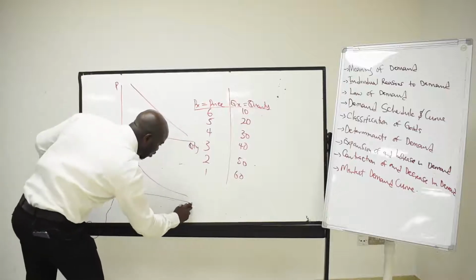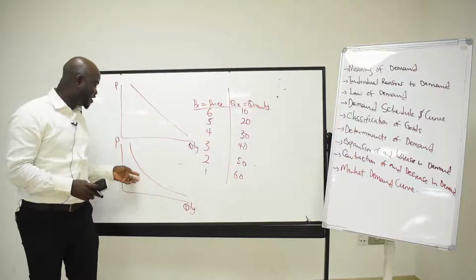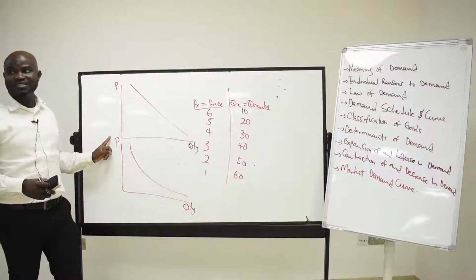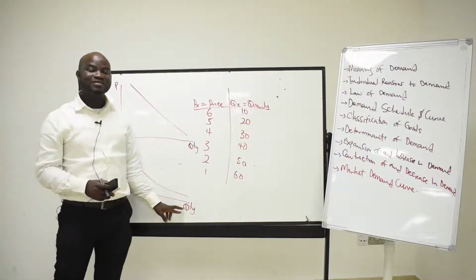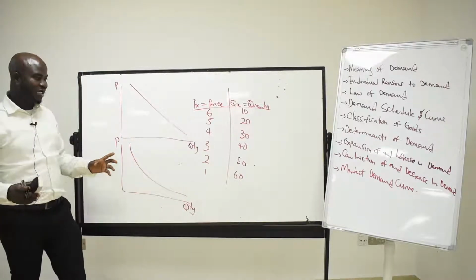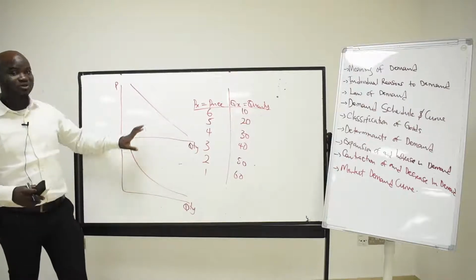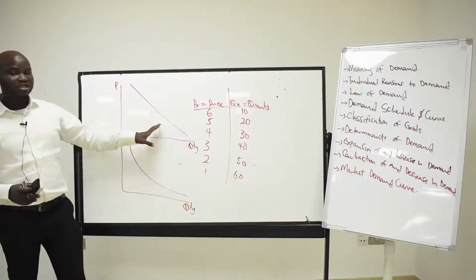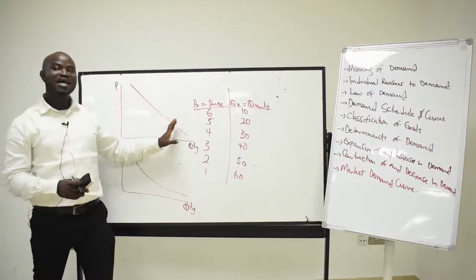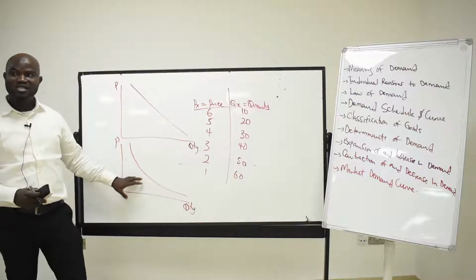But the other one that we call non-linear does not mean that it does not follow the law of demand. It does follow the law of demand. But what we have here is when one is increasing by 10%, the other one is decreasing but not at the same rate. That's why we have it like this. Please take note. When you have it like this, it's also in line with the law of demand. But when you have a straight line like this, we call it a linear demand curve. But when you have it curved, we call this a non-linear demand curve.